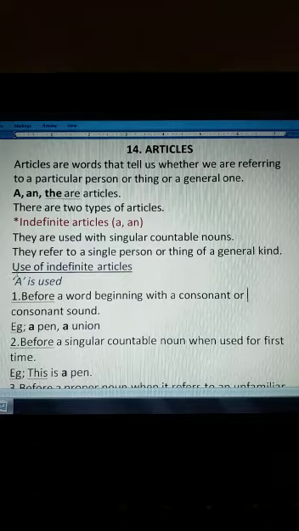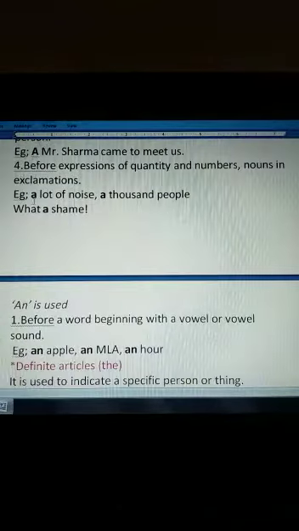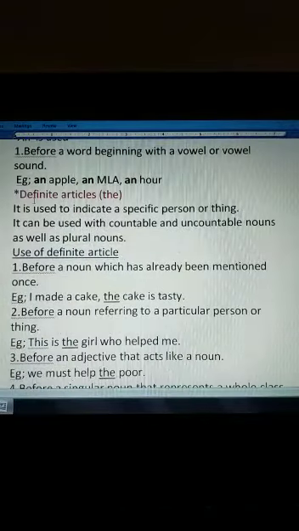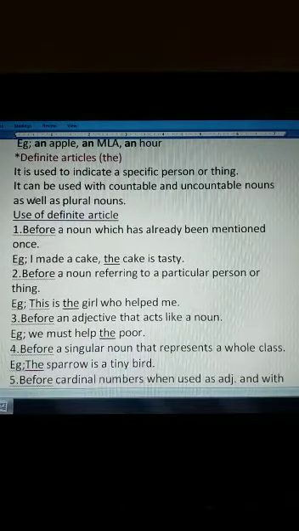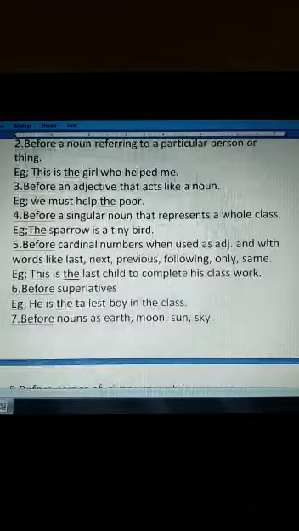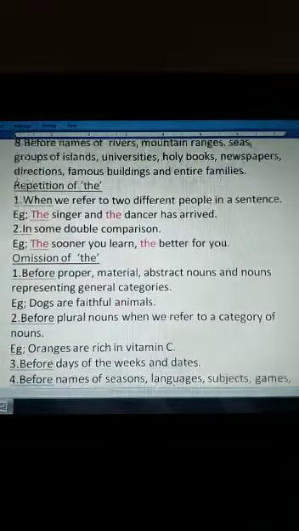In my last video, I was teaching language to the students of standard 7. The chapter was articles, that was lesson 14, and I told you about the usage. When do we use a, an and the, the three articles? A and an are known as indefinite articles and the is the definite article. When do we use them? I had already explained in my previous video. Now in this video I'll tell you about the repetition of the.